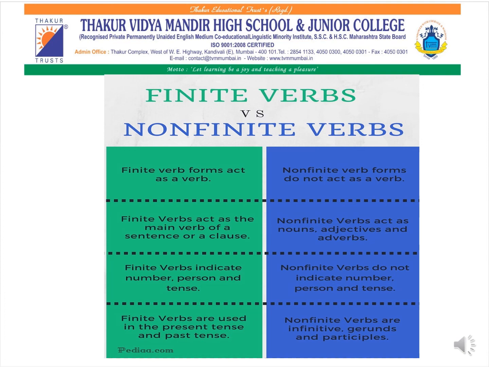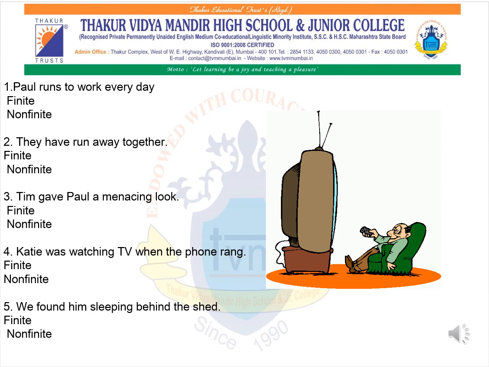So here we go. Here are a few examples, only 5 examples. I want you all to solve them on your own. You just have to check whether that particular verb is acting as a noun, adjective or adverb, or whether it is acting as a main verb in that sentence. Now, Paul runs to work every day. Whatever tricks I have shared with you, that a finite verb will change according to the tense, number and person, check and let me know the answer in the comment section so that I can clear your doubts.